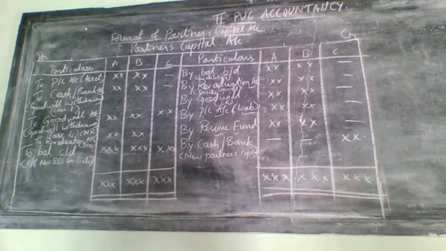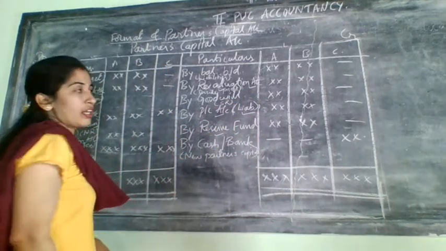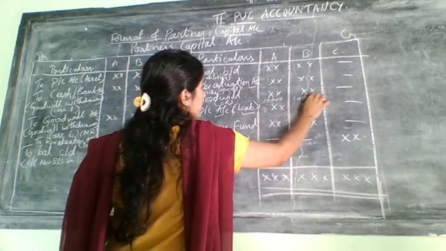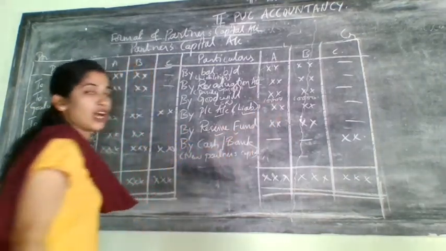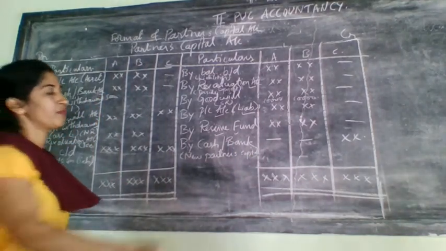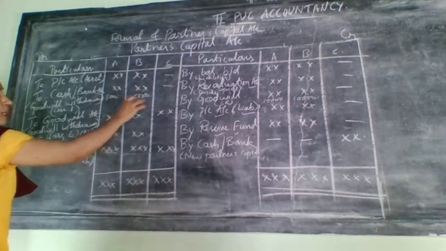Sometimes what they will do is, they will say goodwill is brought in by the new partner for 20,000. When you divide, if they have given a 1:1 ratio, it will come 10,000 for A and 10,000 for B. But in the adjustment they will say that half of the goodwill amount is withdrawn by the old partners. When they give such an adjustment, half of 10,000 is how much? 5,000. Half of the other 10,000 is also 5,000. So here the goodwill amount is withdrawn.